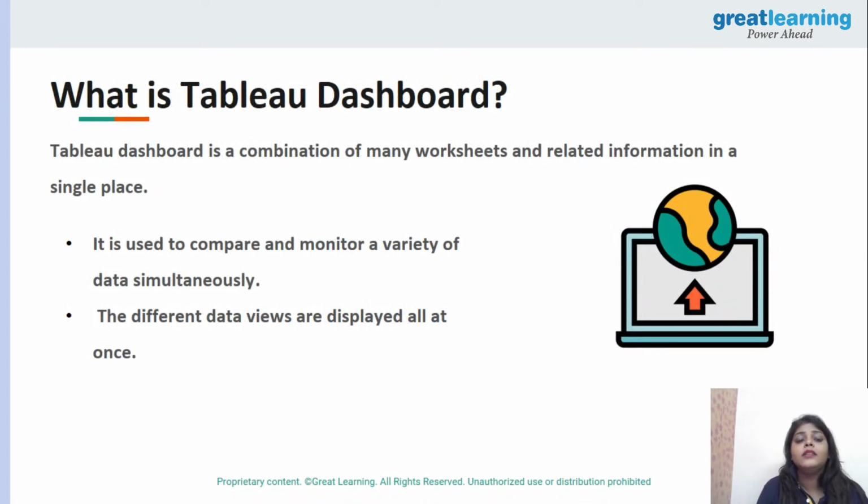Now I will talk about the Tableau dashboard. Before that, I want to show you a few things in Tableau. Then I will come back to this presentation and talk about the Tableau dashboard. What are your thoughts on it, guys? So I want to show you the demo first for Tableau and then talk about the Tableau dashboard. What do you think, guys?